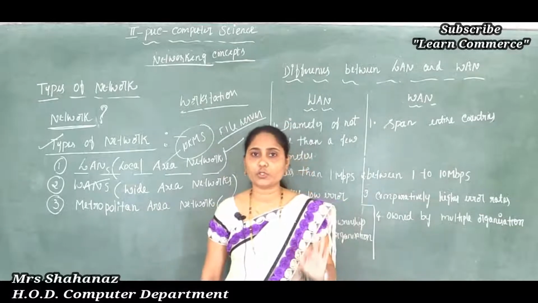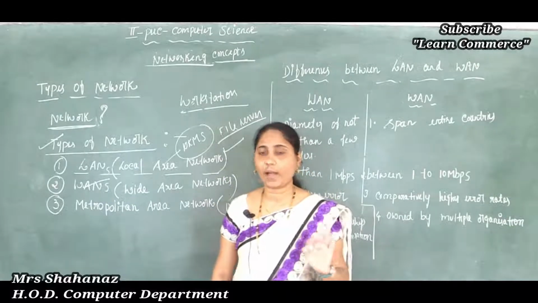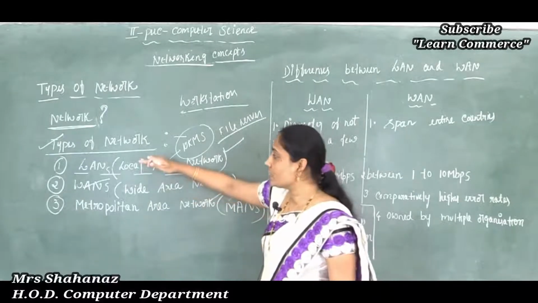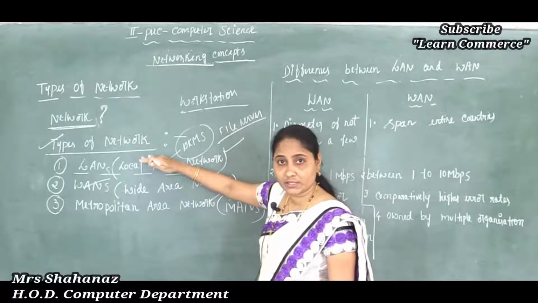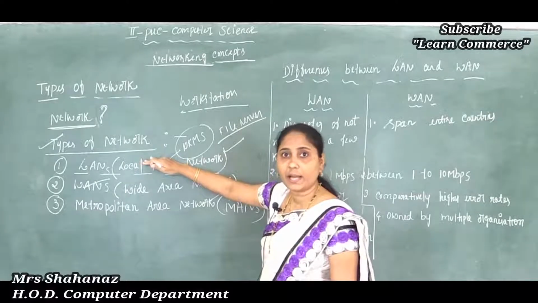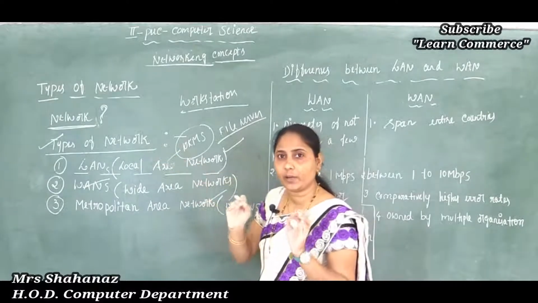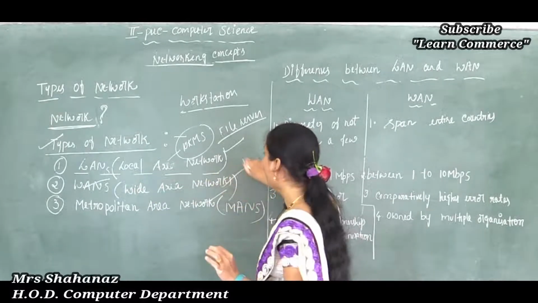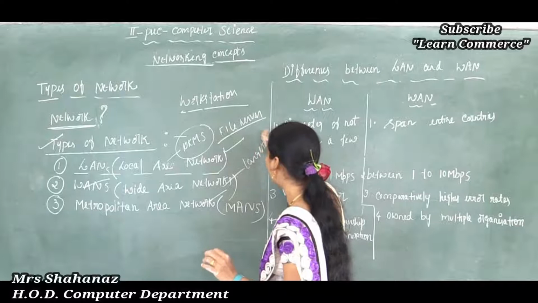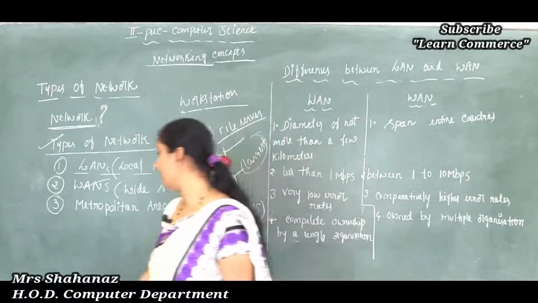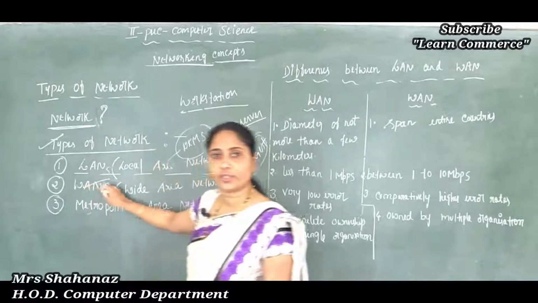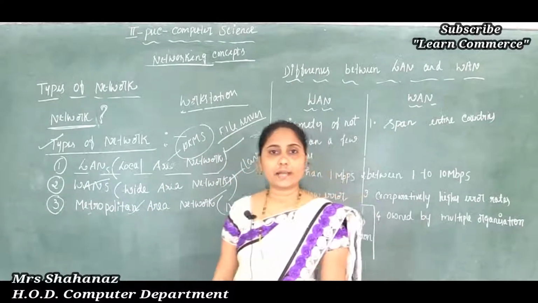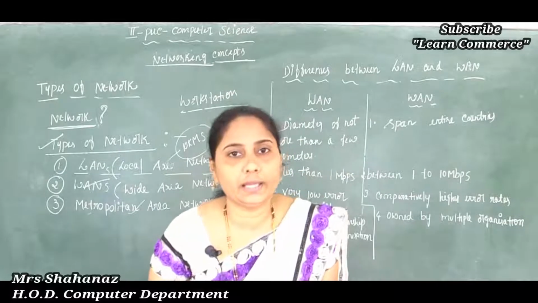Now before telling the meaning of the WAN, let's first select the third point. Why? Because the first is the smaller network, the next is a somewhat bigger network compared to LAN, that is the metropolitan, and lastly the WAN is the largest network. So before telling about the WAN, I want to select the third point, that is the MANs. We know it is the metropolitan area network, correct?